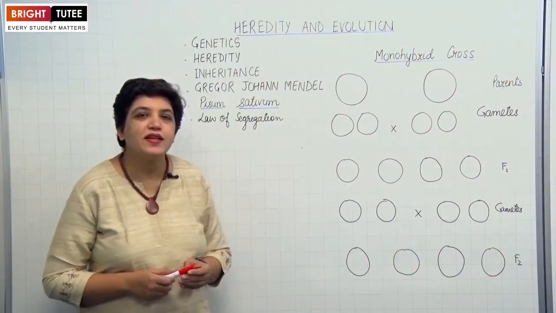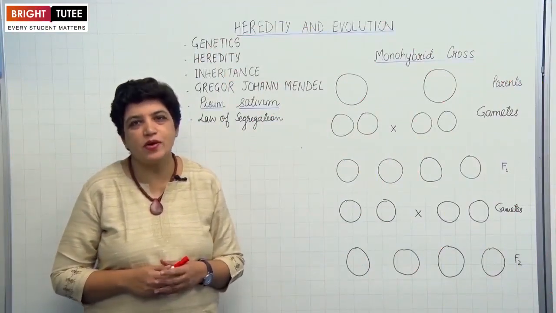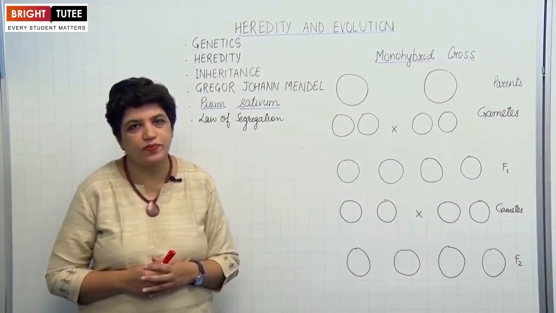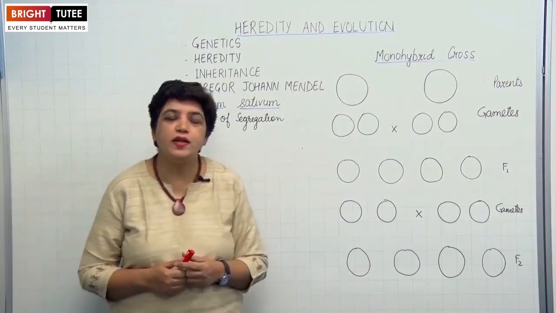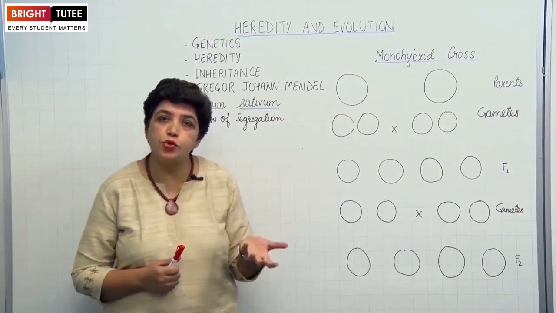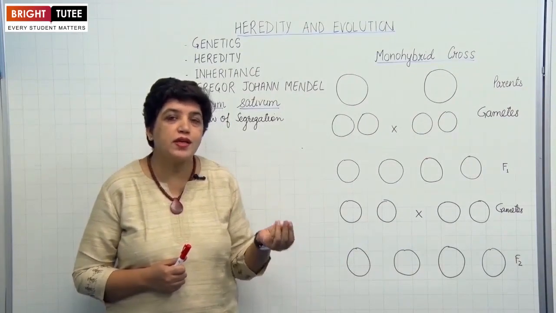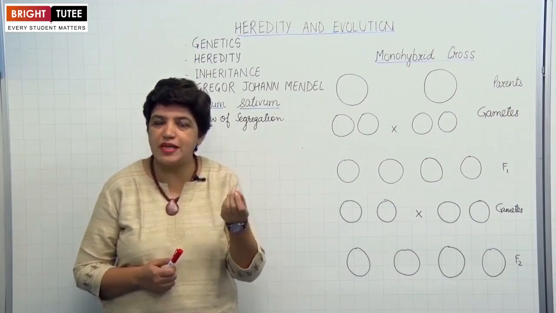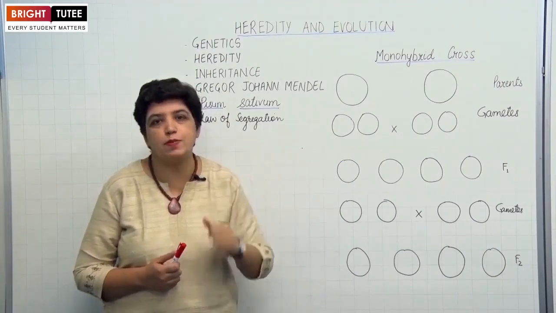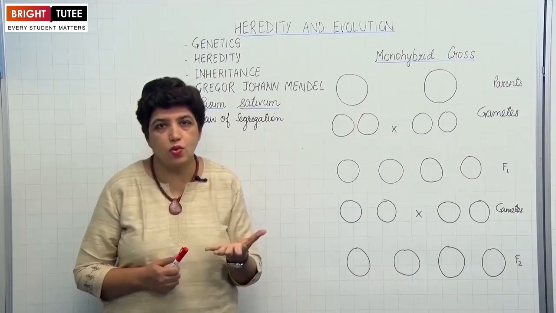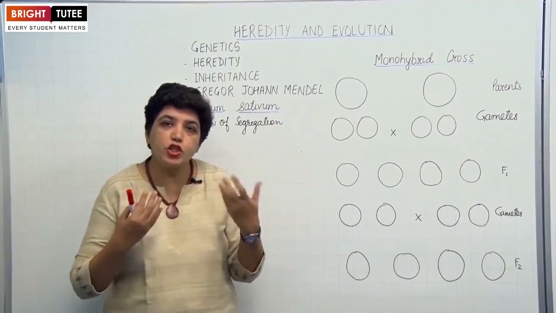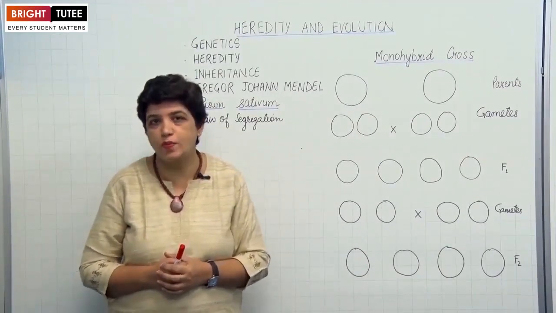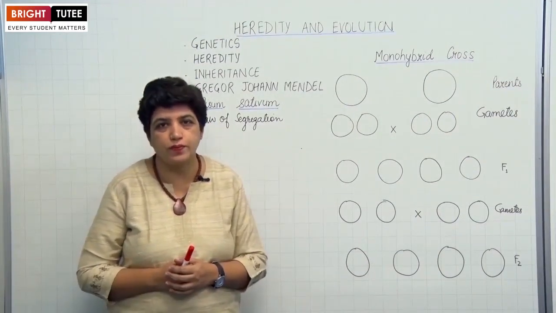Hello students. Today in this video, we'll study the next chapter of biology, that is heredity and evolution. Now, have you ever wondered why humans give birth to human children? Why can a dog give birth to only puppies? And even if you sow the seed of a maize plant, it will produce a maize plant itself. Why is it so? How does the cell know which characteristics to develop? That is what we'll try to understand in this chapter of heredity and evolution.